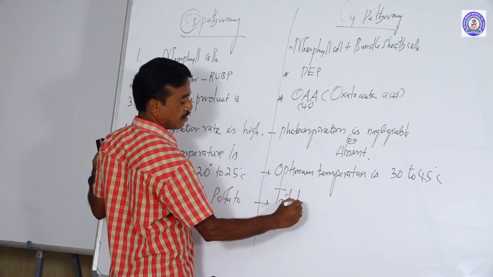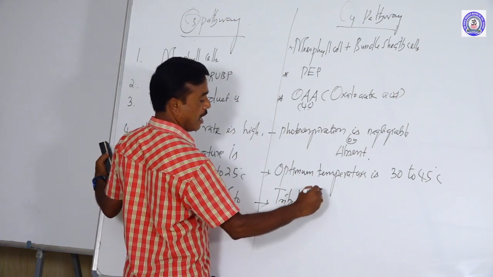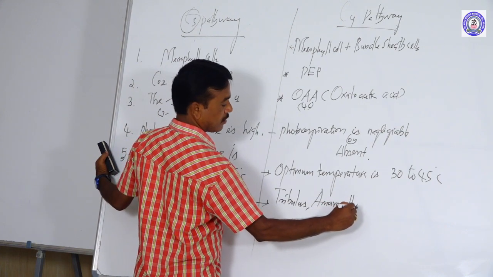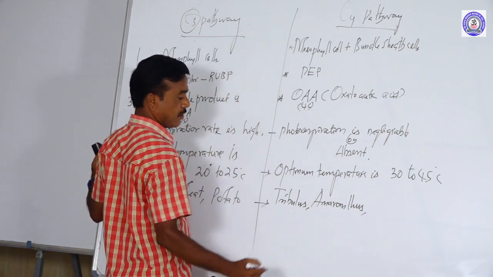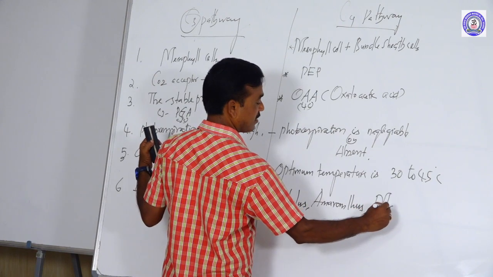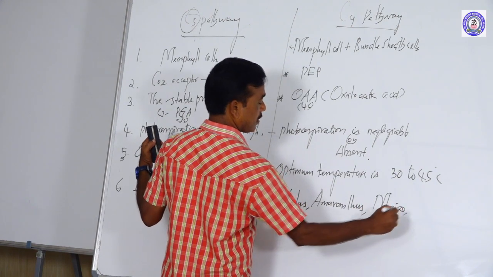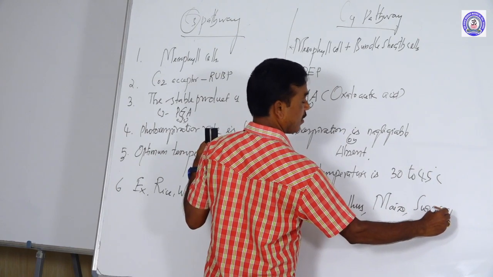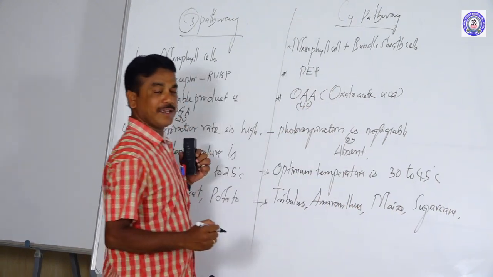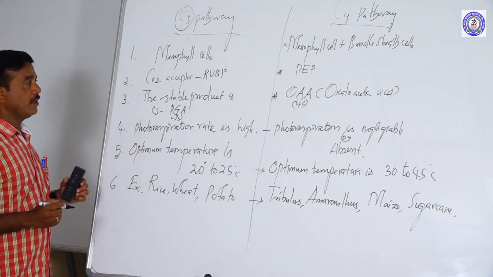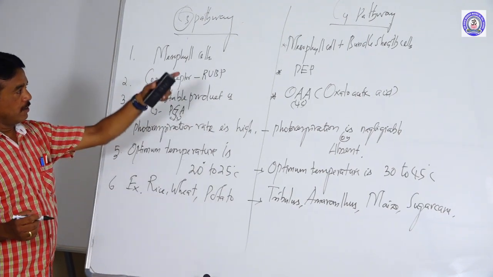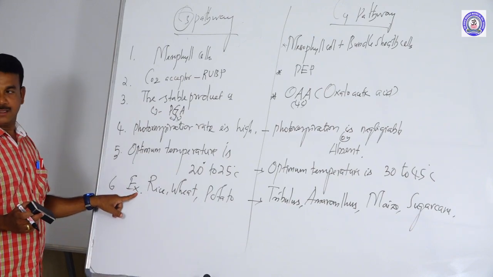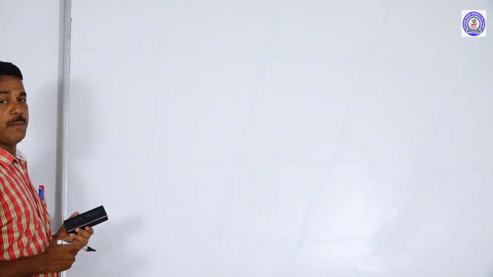Tribulus, Amaranthus, then maize, then sugar cane. These are the examples of the C4 pathway.